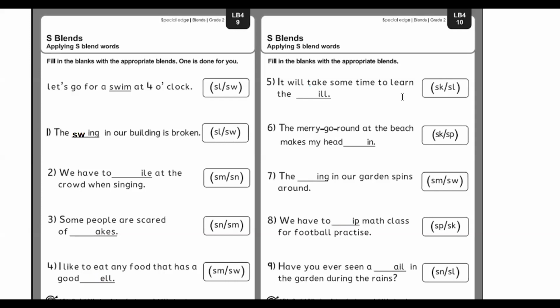Like this, we are done with this worksheet. So I hope you are clear with S blends. With this, we end our S blends.